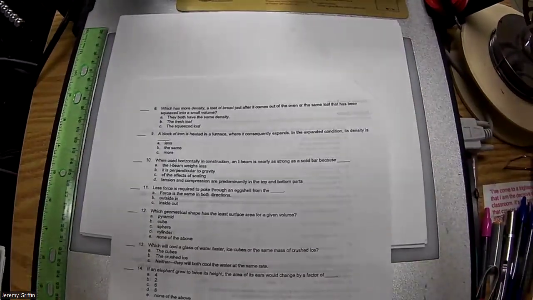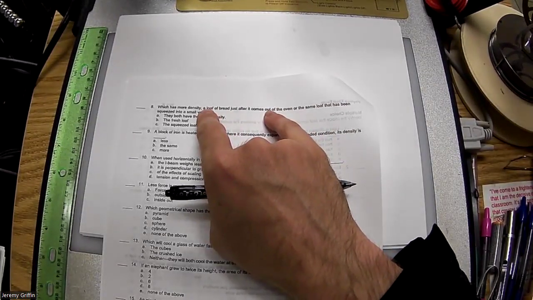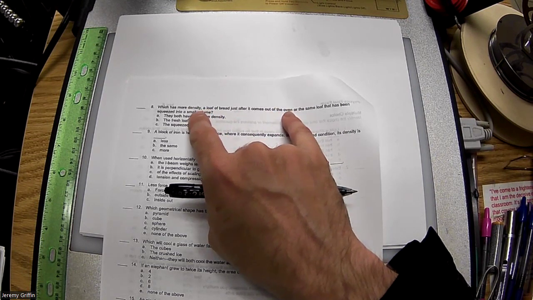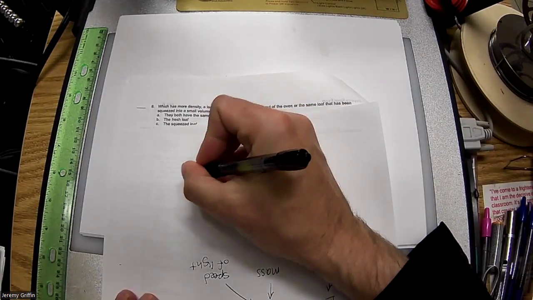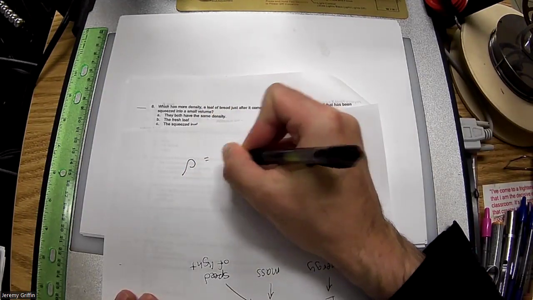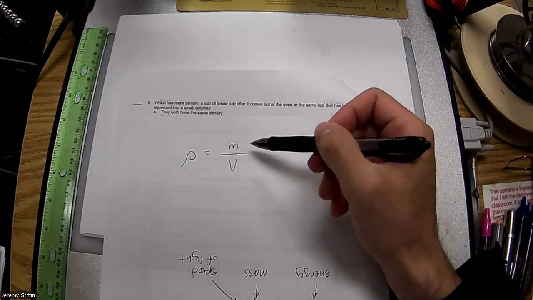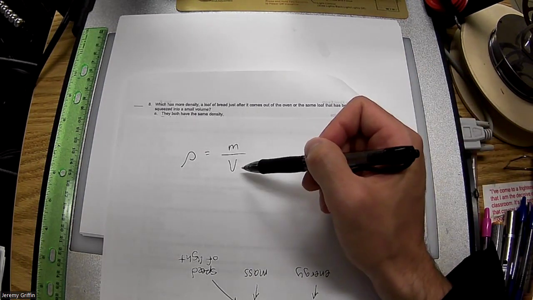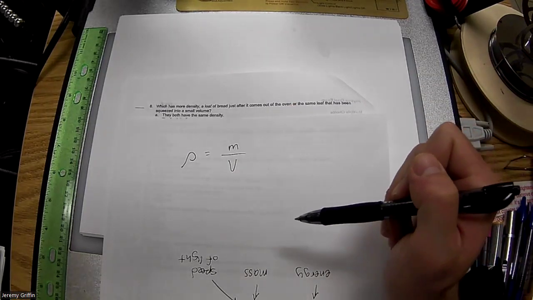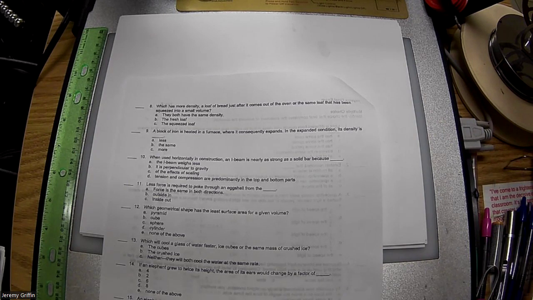All right, so we're done with the relativity. Moving on to materials and thermo type questions. Which has more density, a loaf of bread just after it comes out of the oven, or the same loaf squeezed into a small volume? Density is mass per unit volume, right? So that's some intrinsic material property. Here we're comparing the same mass of bread, but different volumes. So if you have a smaller volume, is that therefore a larger density? You take the loaf of bread out of the oven, throw it in a lake, it'll probably float.